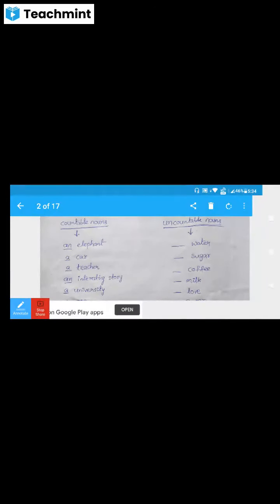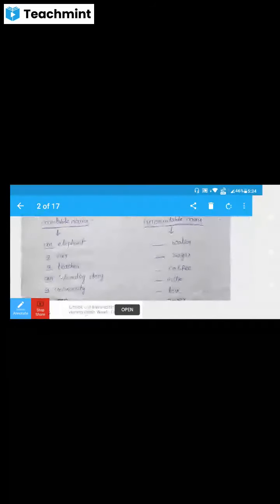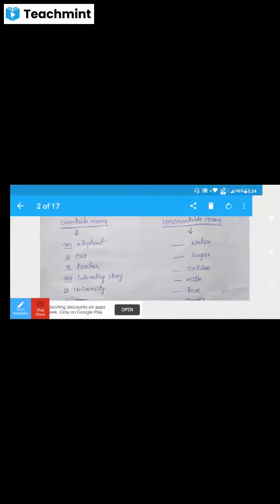That is not correct. That's why these are uncountable nouns, and if the word is an uncountable noun, then we do not use articles.